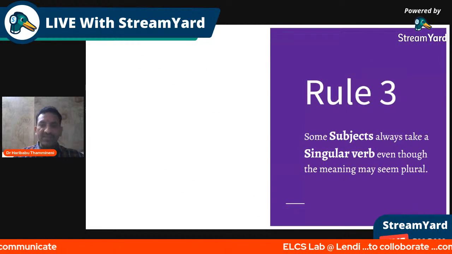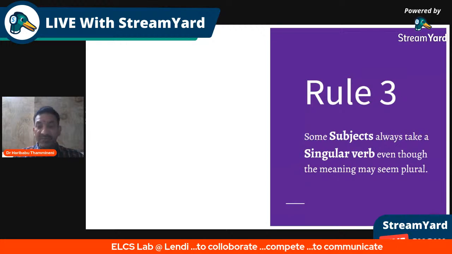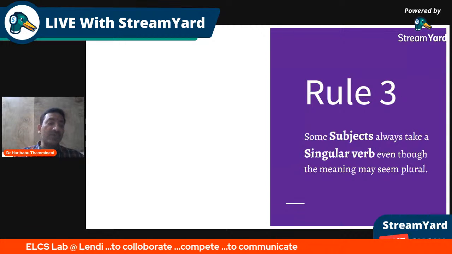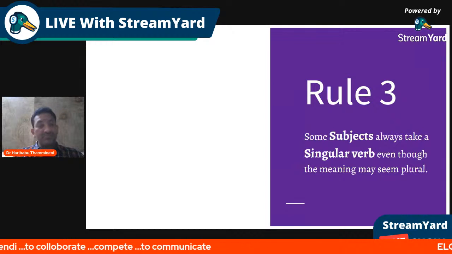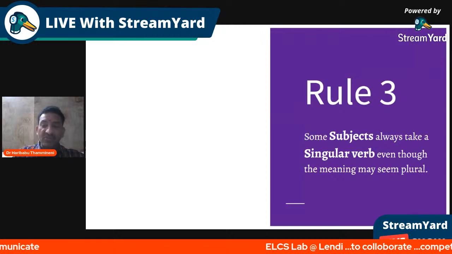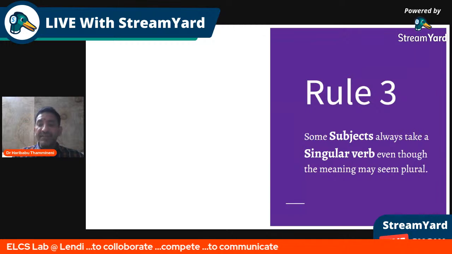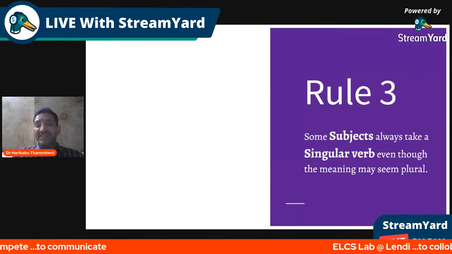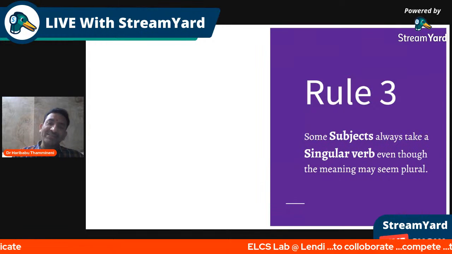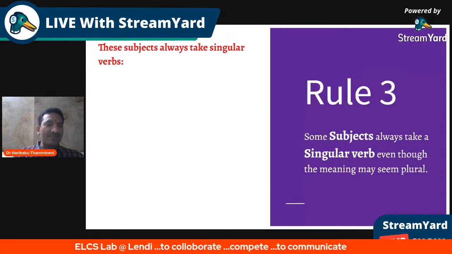So slowly I'll take you to rule number three. Some subjects always take a singular verb, even though the meaning may seem plural. Each one of you has to understand this seriously. Some subjects always take a singular verb because they seem to be plural. Their verb is always singular. Let's see some of the examples so you can understand.